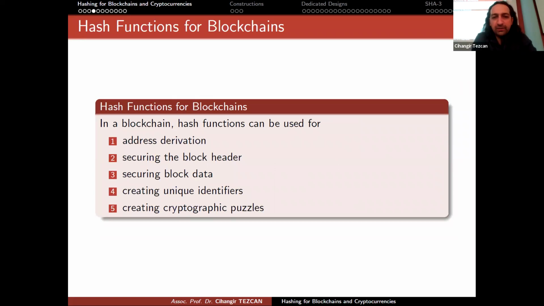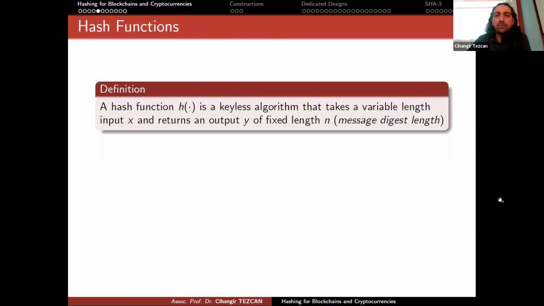So in a blockchain, hash functions can be used for address derivation, securing the block header, securing block data, creating unique identifiers, and creating cryptographic puzzles.